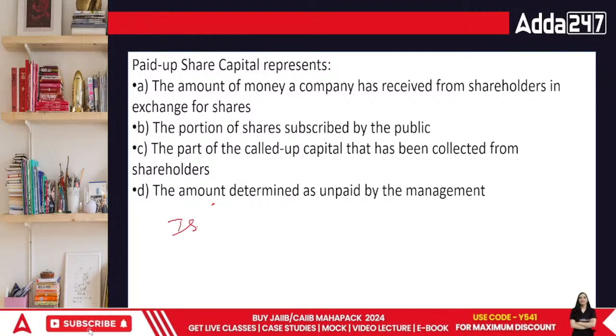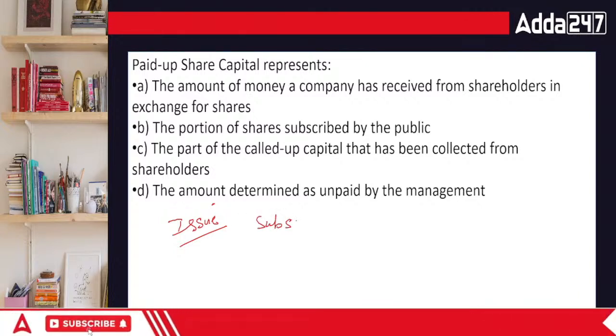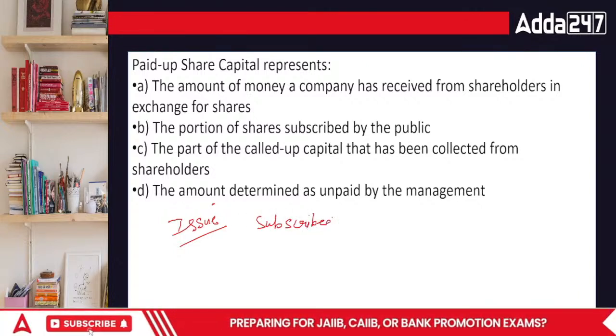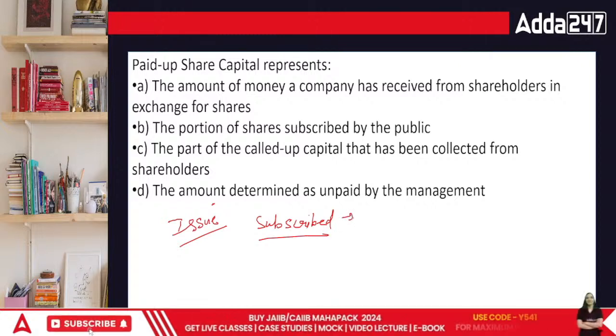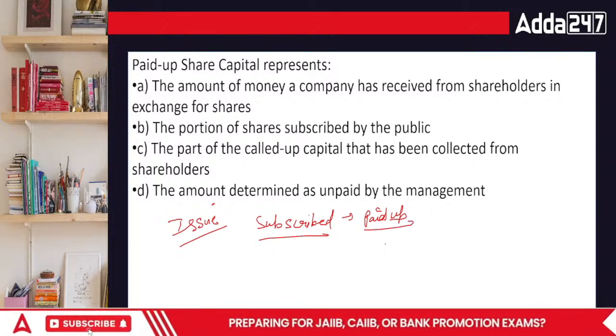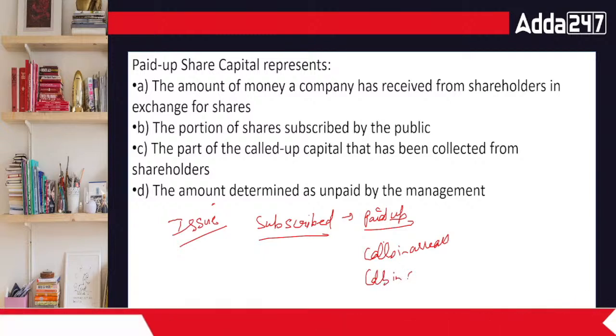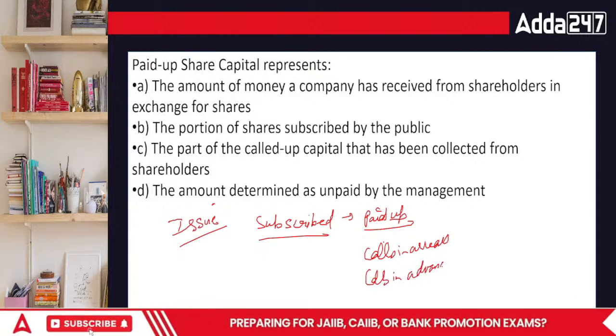Public, do you want to buy the shares? People will say, yeah, I want to. That is called subscribed. Once people have taken up your share, that is subscribed. On the subscribed, the next part is paid up. The amount people pay. And if they do not pay, then it is called calls in arrears. If they pay in advance, that is called calls in advance.